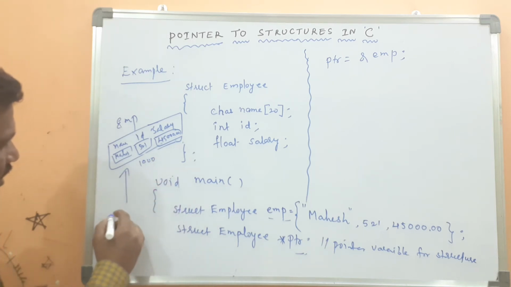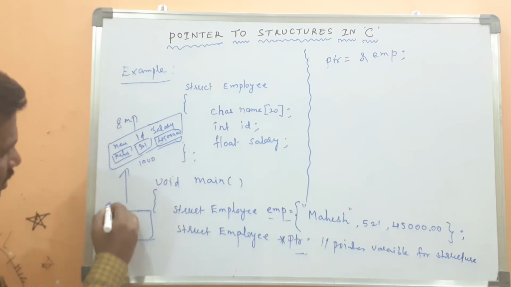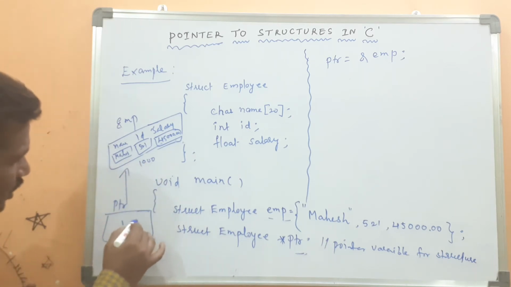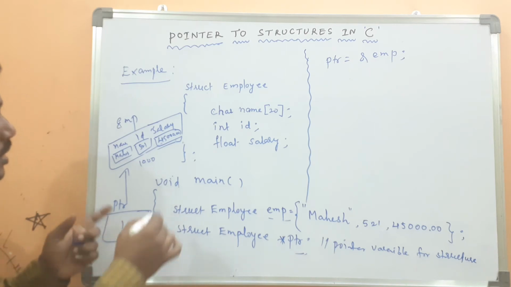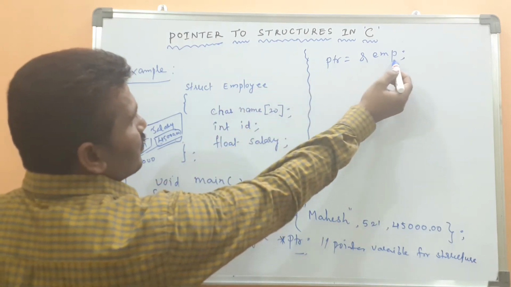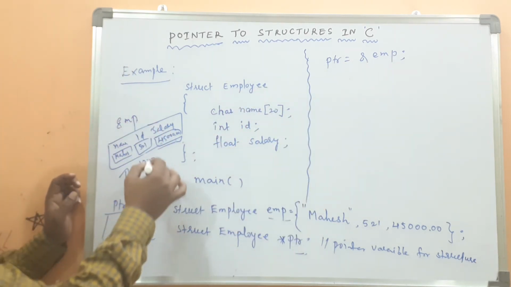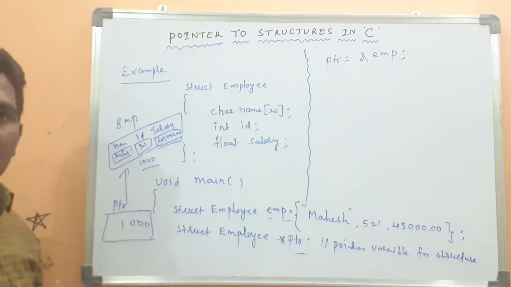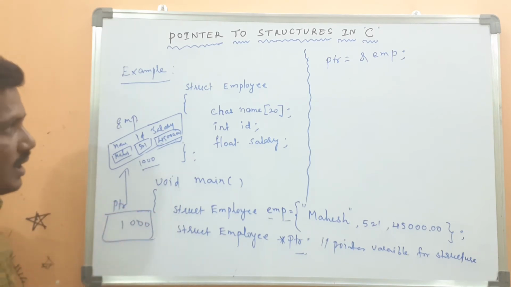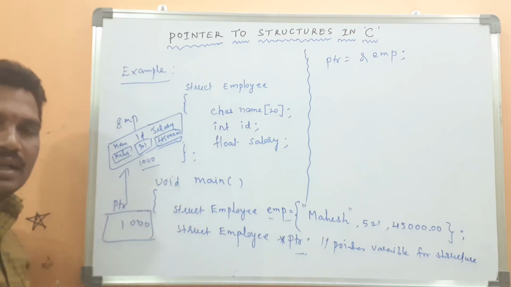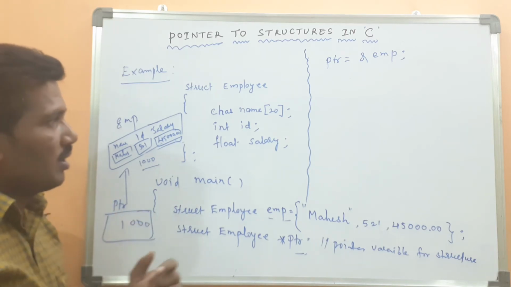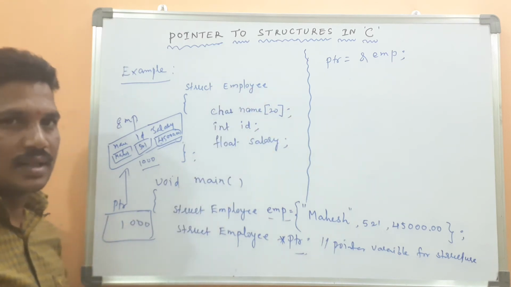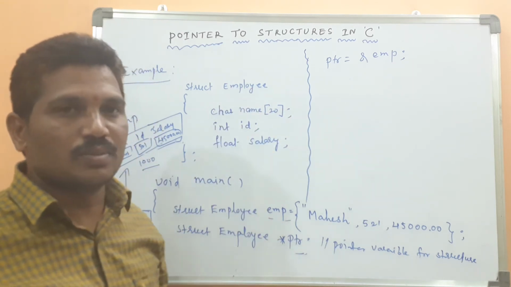Then the pointer, which can store the address 1000. The pointer variable can store the address of the EMP. The EMP address is 1000. The 1000 will be stored in the pointer variable. Then by using the structure pointer variable, we can access the members of the structure. Then how is it possible?